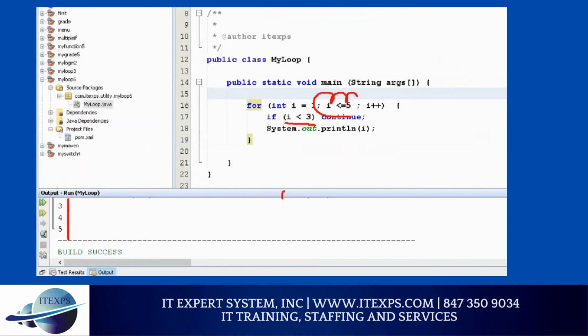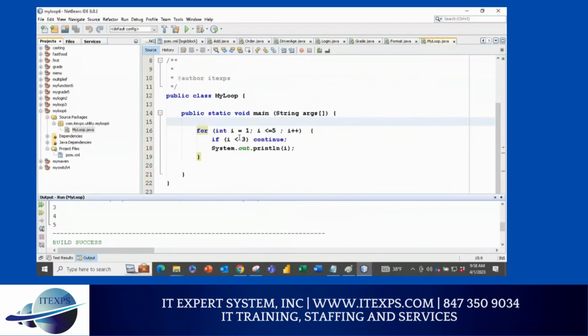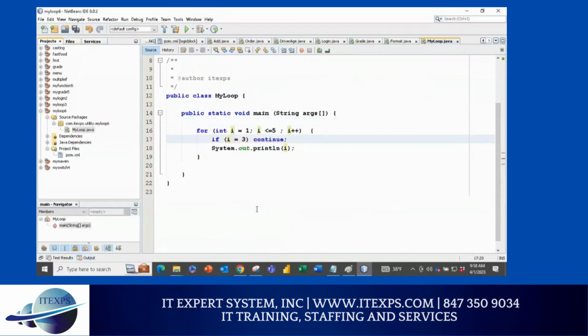But if somebody said skip 2 and 4, but show me 1, show me 3, and show me 5, what should I do? If I want to skip 2 and 4, what should I write here? What would my condition look like? First of all, yep, go ahead, help me here. If i is equal to 2, so I have to do 2 equals. Make sense or no? And I'll say if it is 2 equals, skip it, or 2 pipes, and I'll say i equals 4.